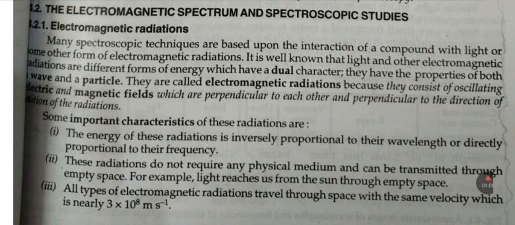Some important characteristics of these radiations are: the energy of these radiations is inversely proportional to the wavelength and directly proportional to their frequencies. These radiations do not require any physical medium and can be transmitted through empty space. For example, light reaches us from the sun through empty space. All these types of electromagnetic radiation travel through space with the same velocity, which is nearly 3 × 10^8 meters per second.